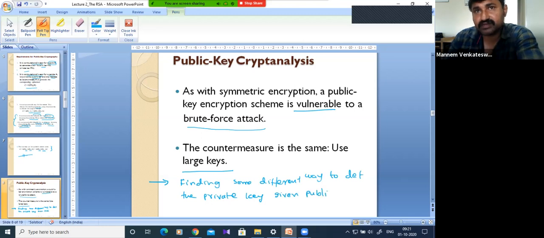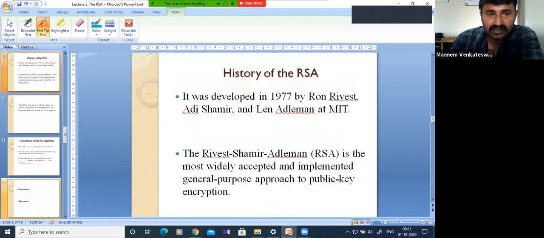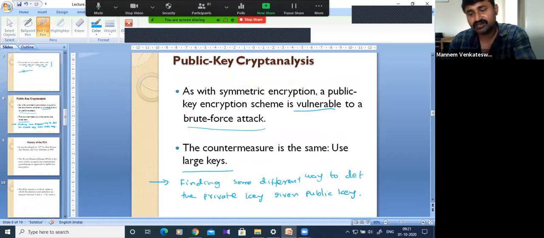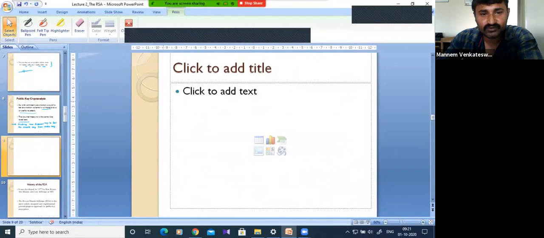See, if the opponent does not know the public key, he may not be able to determine the private key. So, given the public key. There is always a danger in this type of system, public key cryptography. So anyhow, some way will be there to attack.